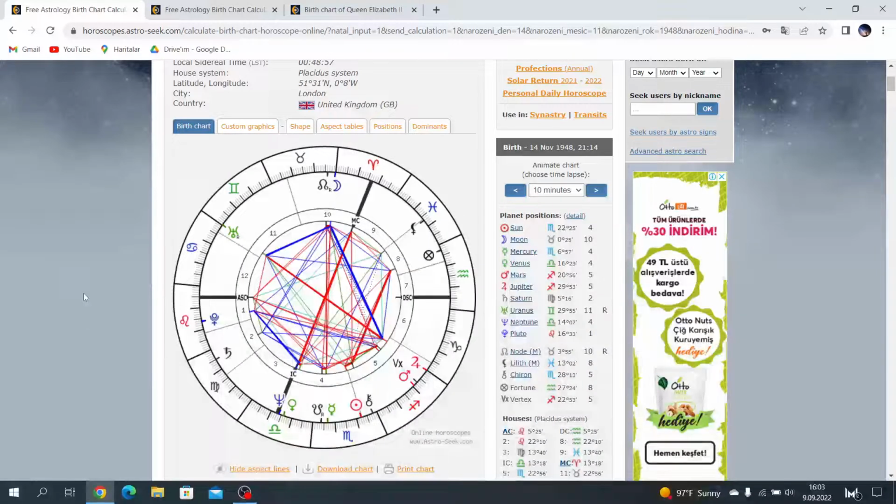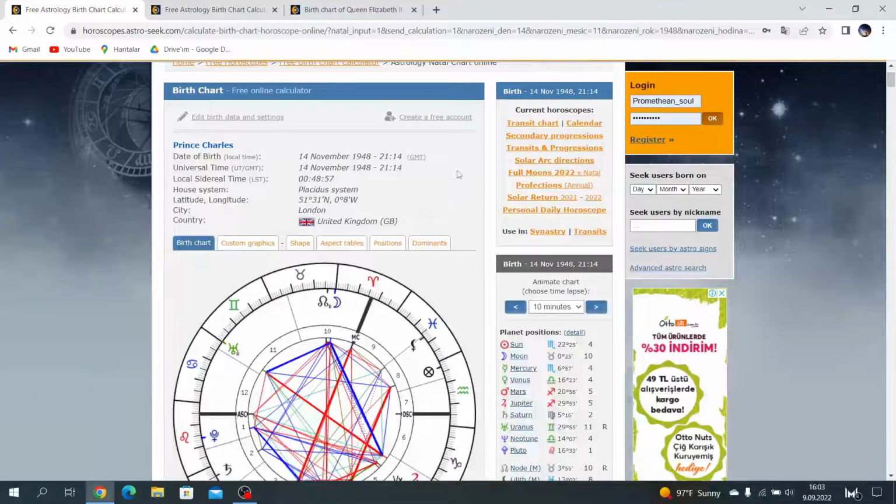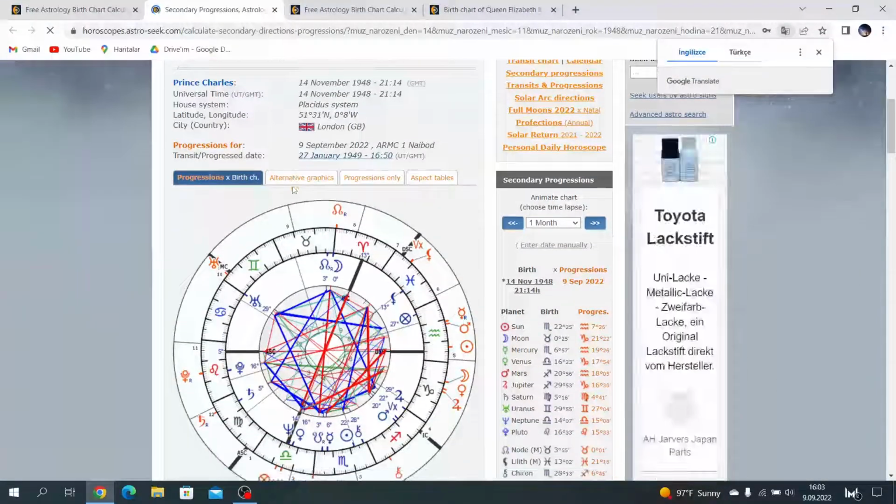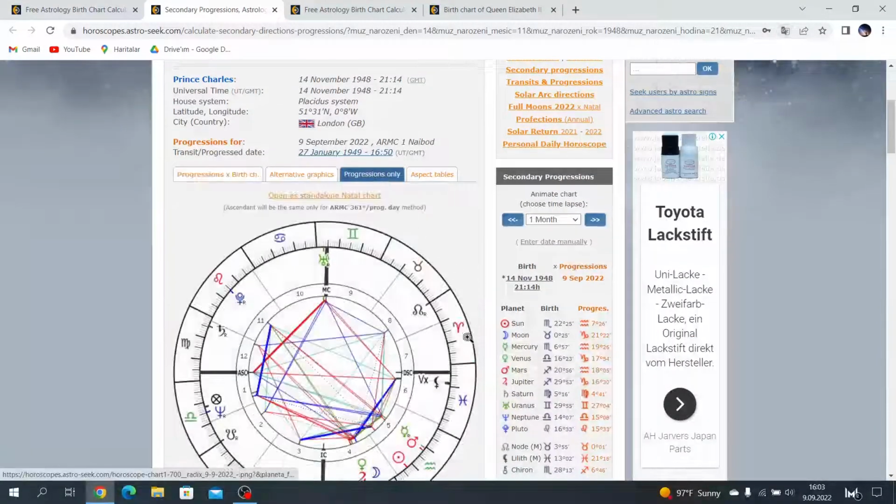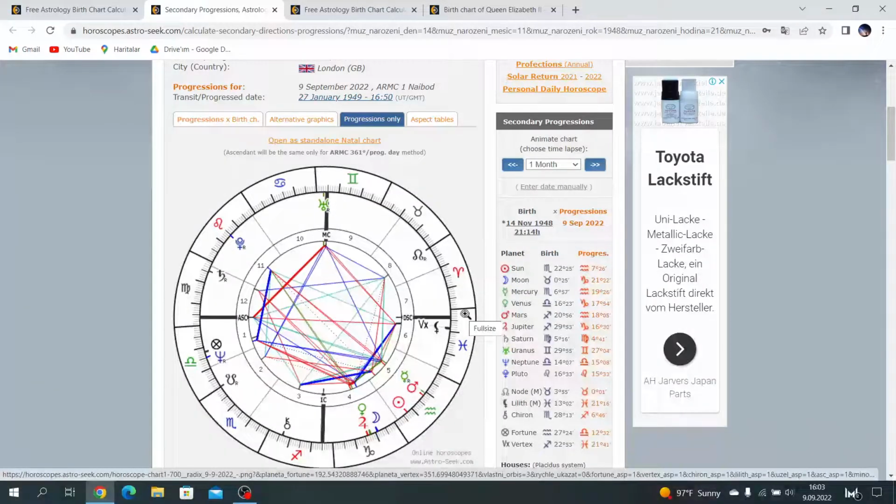Okay, let's start the video with King Charles's chart. Here again, we start with the progression chart. In the progression chart, first of all, MC conjuncts Uranus. This can show you can suddenly be promoted to a position, like he became a king.